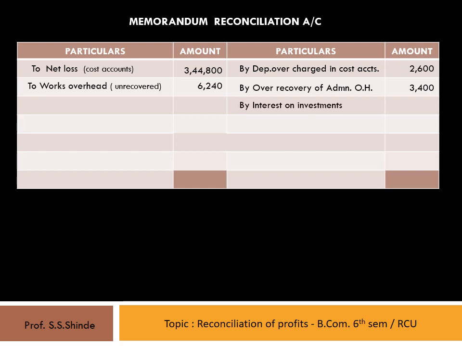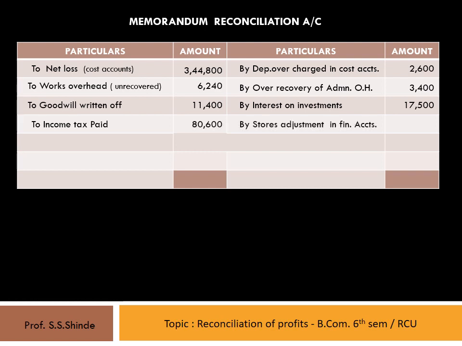Interest on investment is also shown as a credit as it's an add item, 17,500. Goodwill written off is debited to this account, that is 11,400. Income tax paid is shown on the debit side as 80,600 rupees. Stores adjustment in financial accounts is an add item shown on the credit side, 950 rupees.